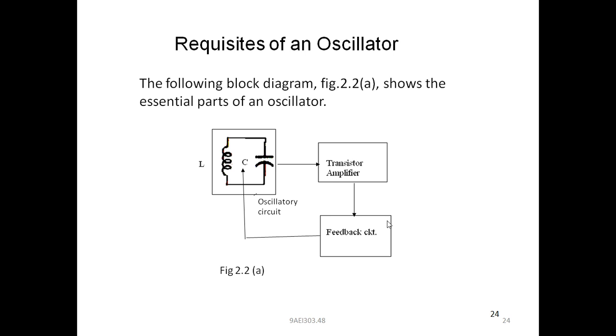Again, the tank circuit output is fed back to the transistor amplifier, then the feedback network, then the oscillatory circuit, then the transistor amplifier. This repeats until the required frequency signal is generated from the amplifier circuit. These are the basic requisites of an oscillator circuit. In order to design an oscillator, these are the basic three things we need to develop.